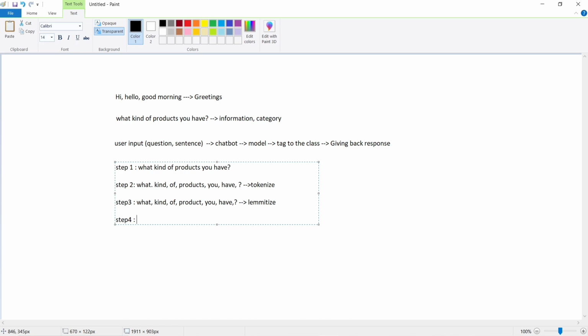And in the next step we have to remove all the stop words. Stop words in the sense like question mark, exclamatory marks, hyphens, underscore, any other special characters. We have to remove all of them. And also simple words like of, is, the, we can also remove, which have a lesser effect on the sentence because these are regularly used and may come under every sentence. So they are common, we can remove them. So after removing this kind of stop words, our sentence becomes like this: what kind of product you have.